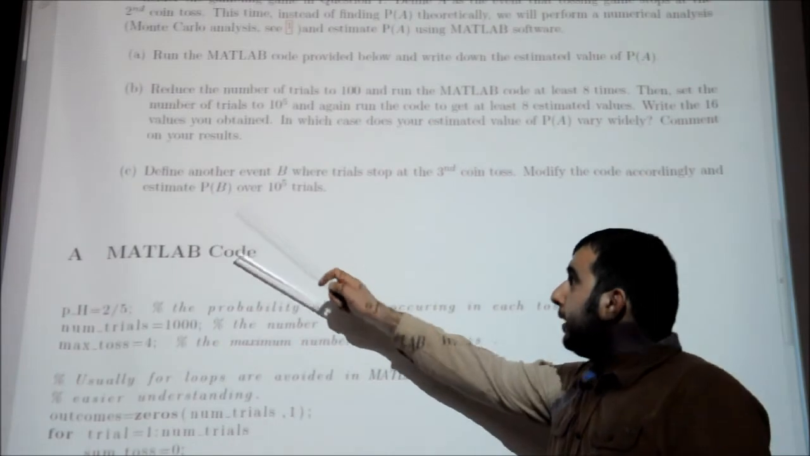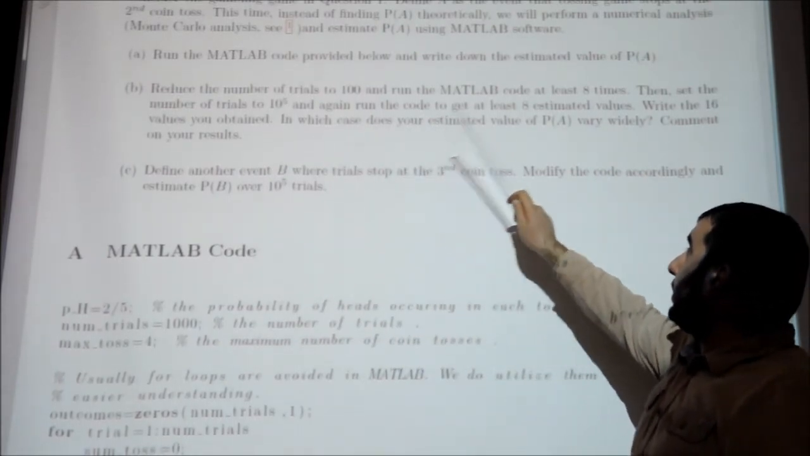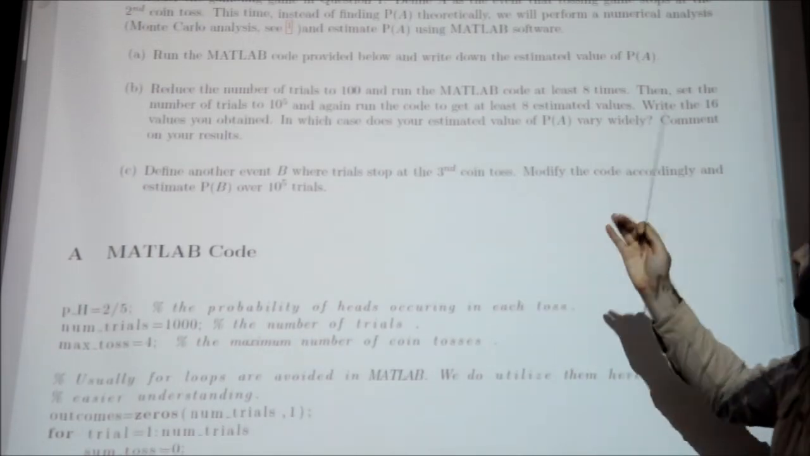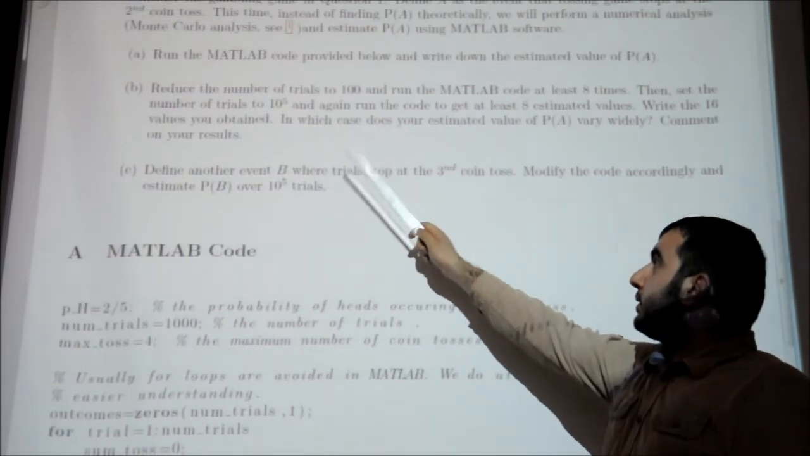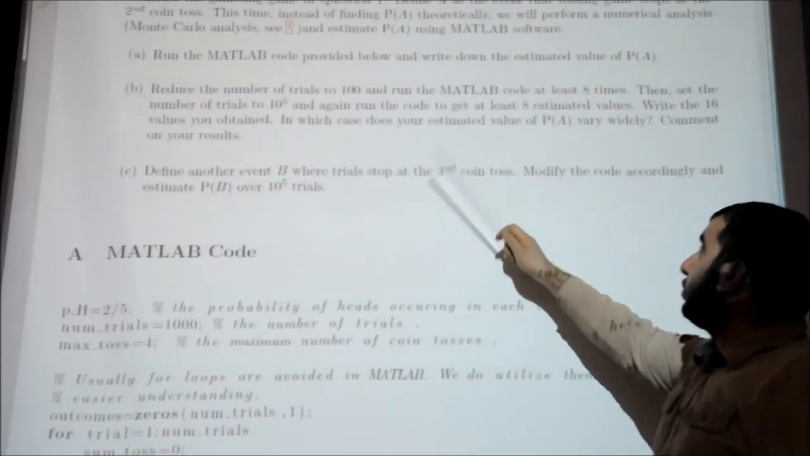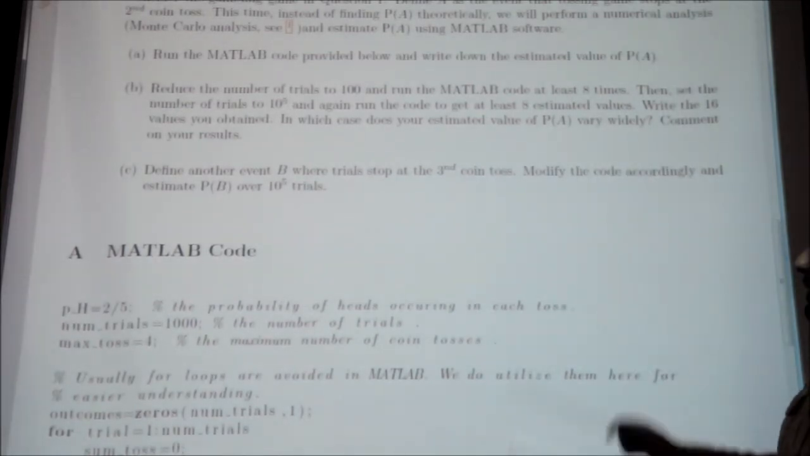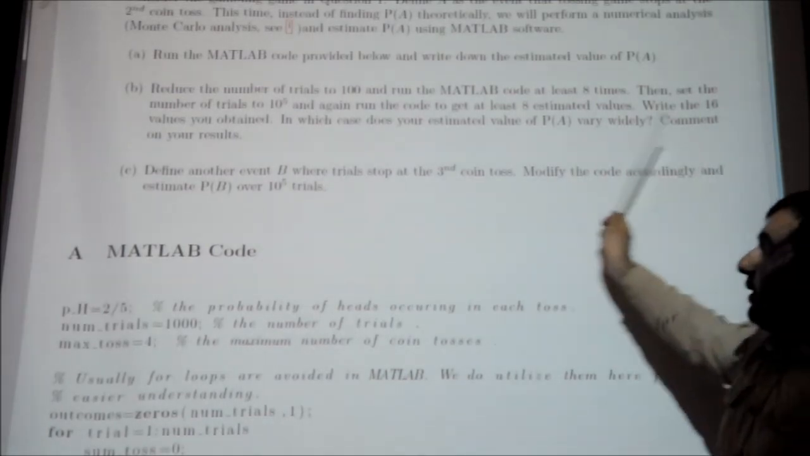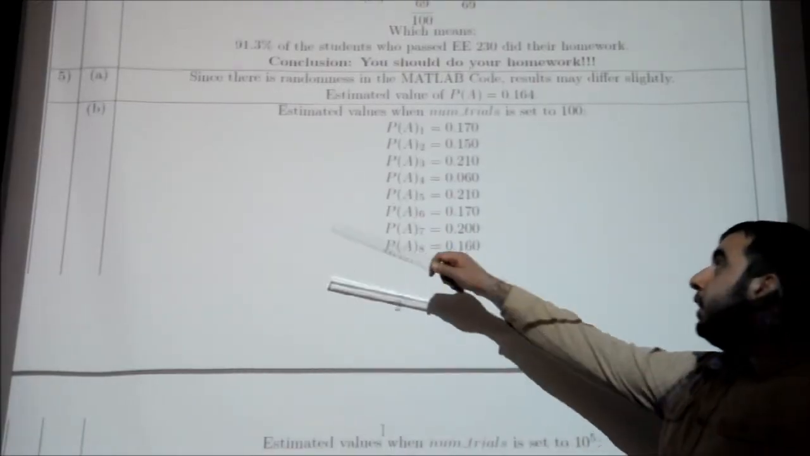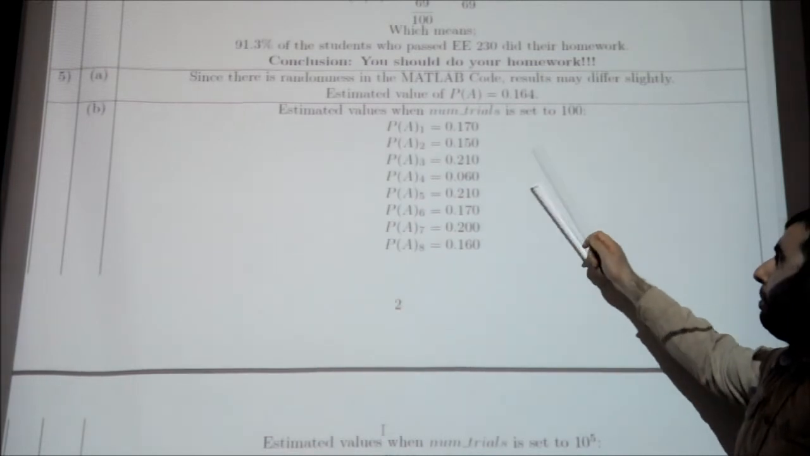In part B, it says to reduce the number of trials to 100 and run the MATLAB code at least 8 times. Then set the number of trials to 100,000 and again run the code to get at least 8 estimated values. Write the 16 values you obtained. In which case does your estimated value of probability of A vary widely? Comment on your results.